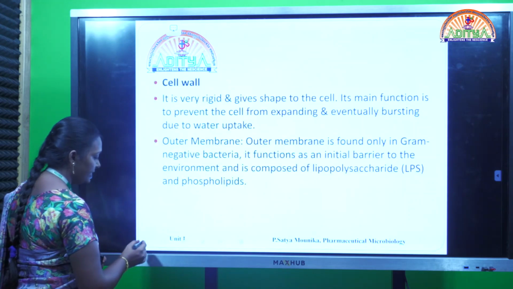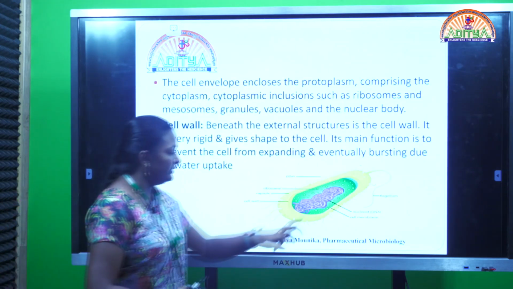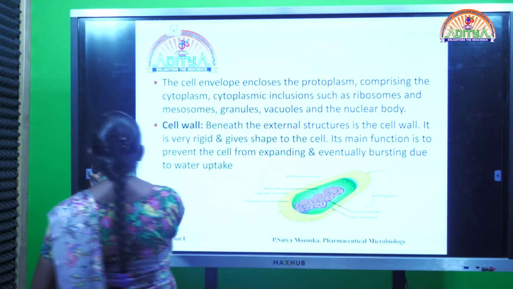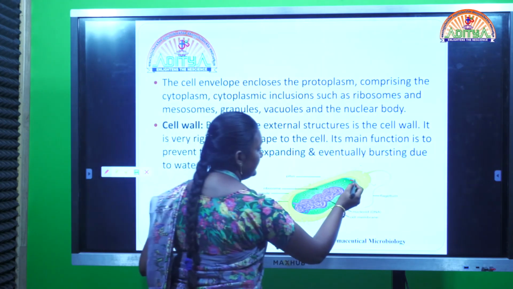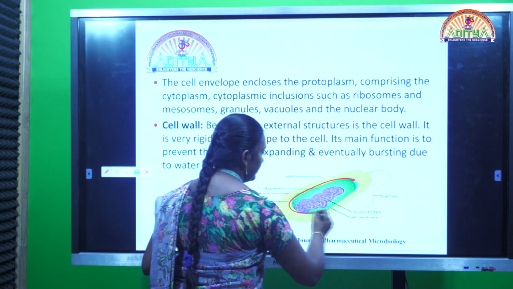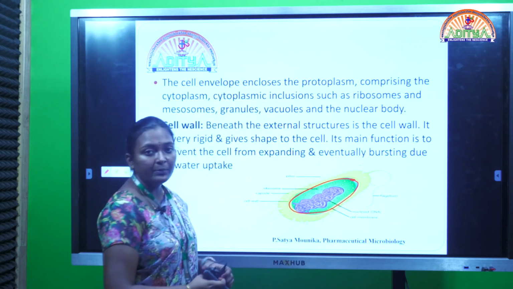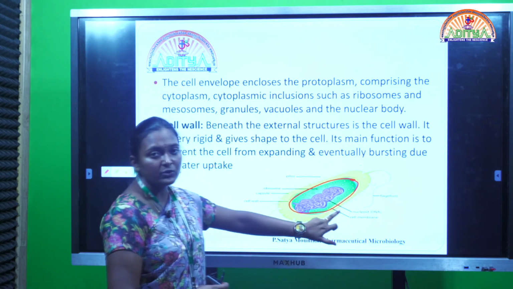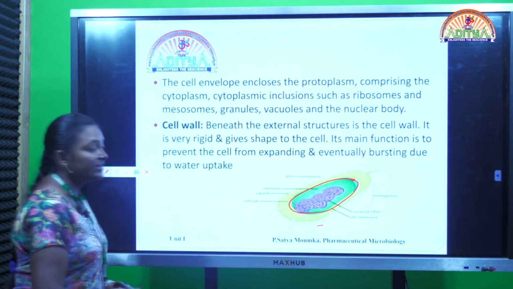So if we can see in the previous slide here, this cytoplasmic membrane, the inner membrane, is the one which is separating the outer cell wall as well as the inner cytoplasmic constituents that are present inside the cell, which is in green color.